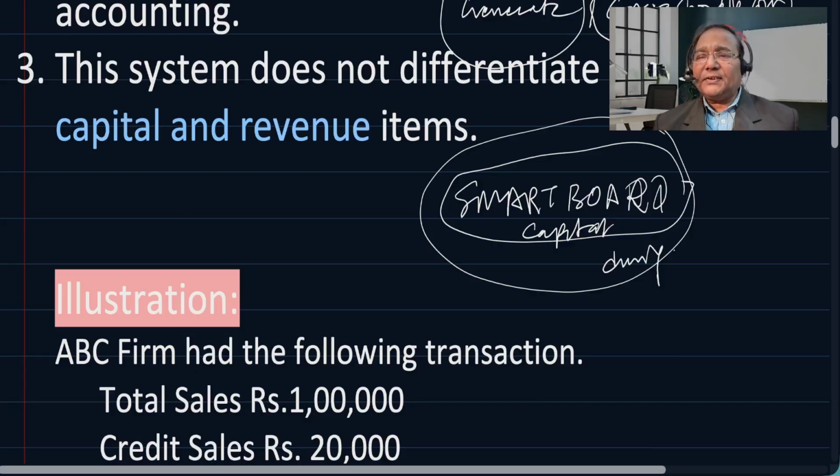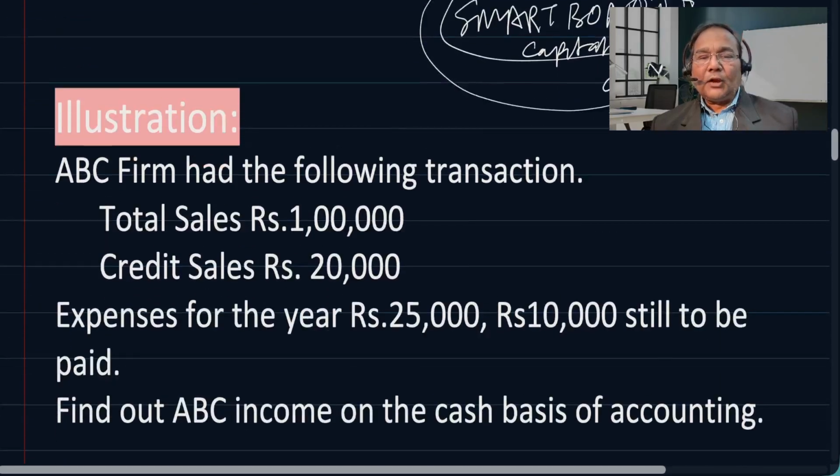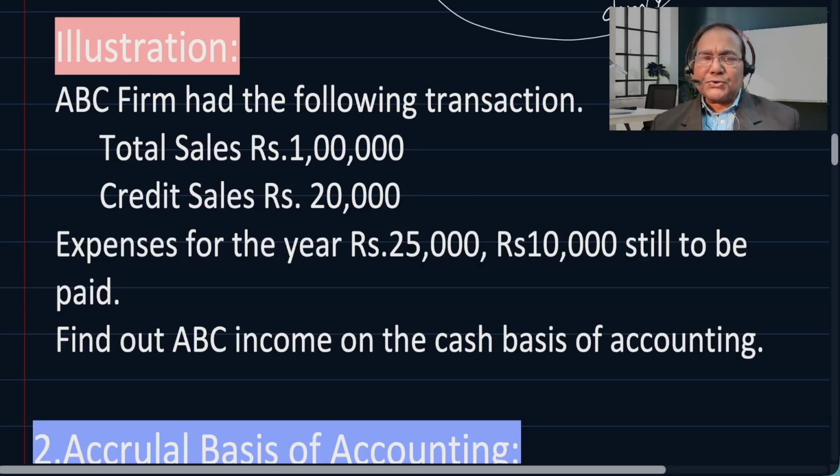So it will consider that as an expense for that particular year itself, because cash is going out, so it is treated as an expenditure. So this concept does not apply when it comes to cash basis of entering the transaction. Now let's understand with an illustration.